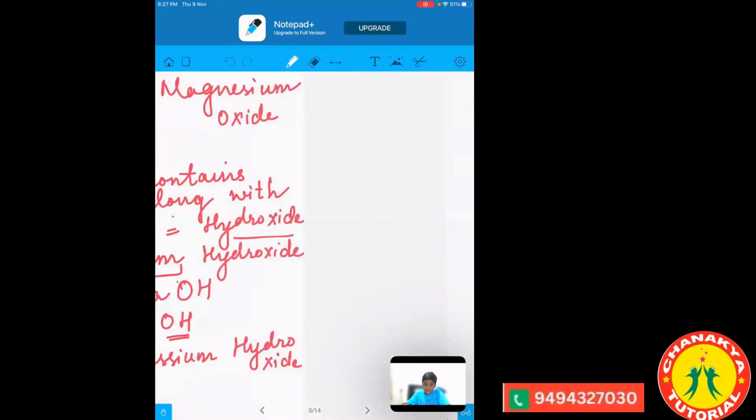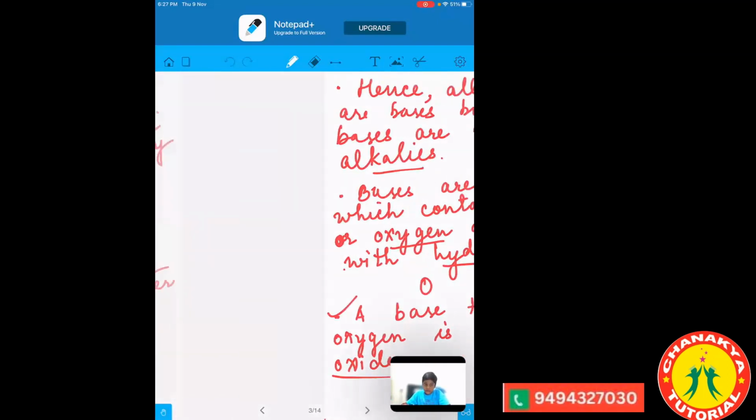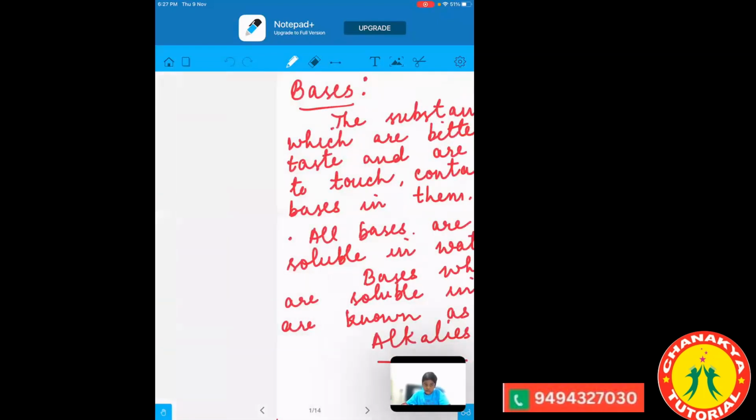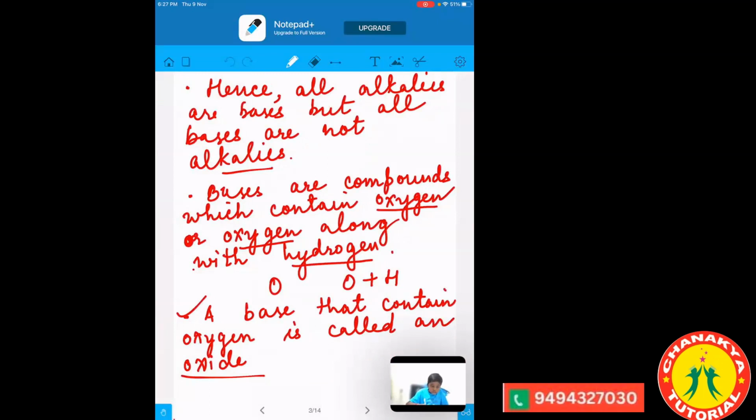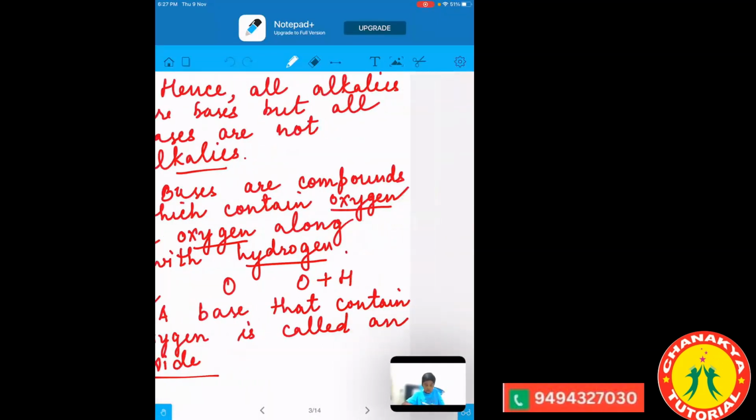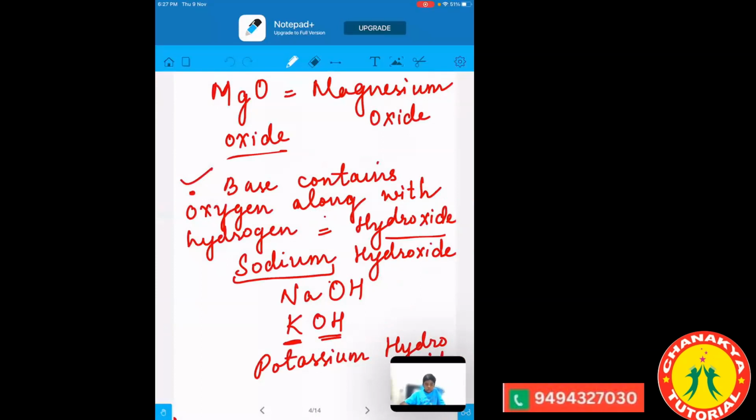So we'll just go through all the properties once again. Bases are substances which are bitter in taste. They are soapy when we touch them. They all are not soluble. Some are soluble, some are not soluble. And if they are soluble, they are called alkalis. All the alkalis are bases, but all the bases are not alkalis. They contain either oxygen or oxygen along with hydrogen. If they contain oxygen, they are called oxide. If they contain both oxygen and hydrogen, they are called hydroxide.